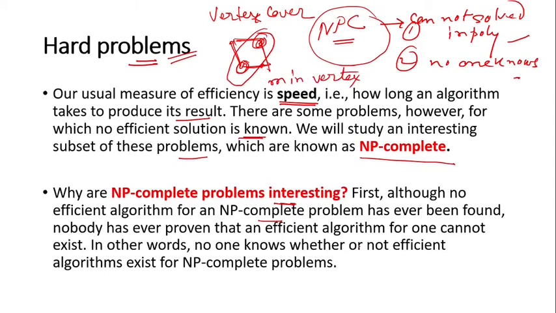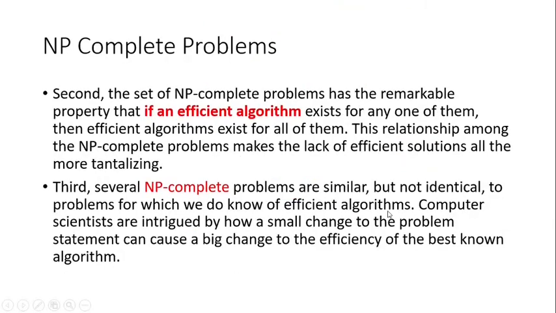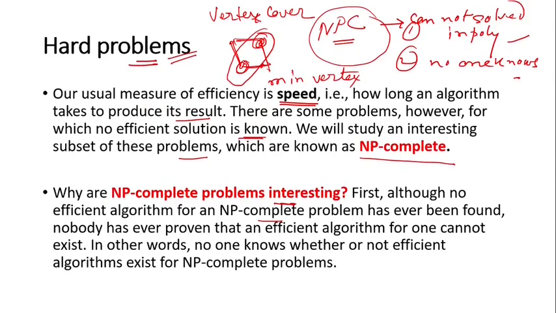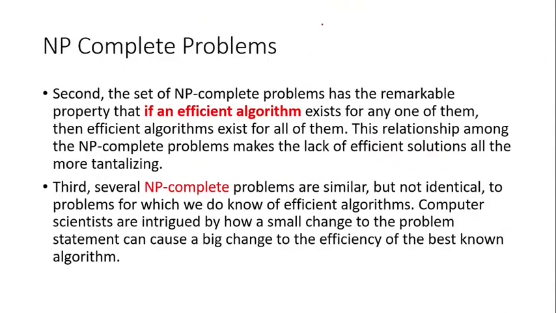And then this is the second point. The set of NP complete problems has a remarkable property. What is that property? One interesting feature of NP complete problems is that if anybody can solve one problem, the other problems related to it can be solved too.